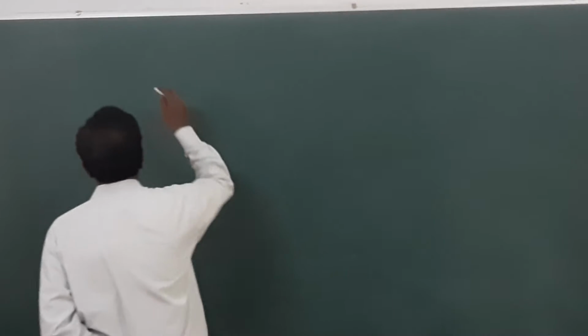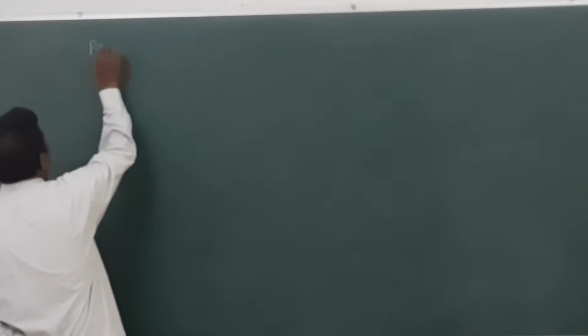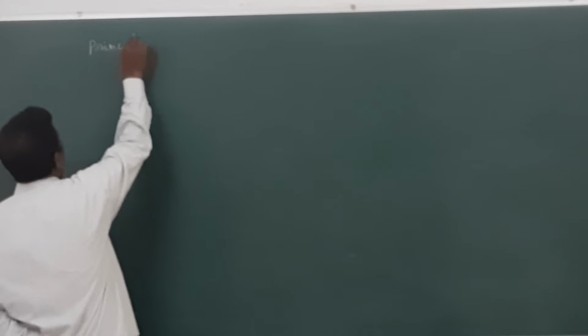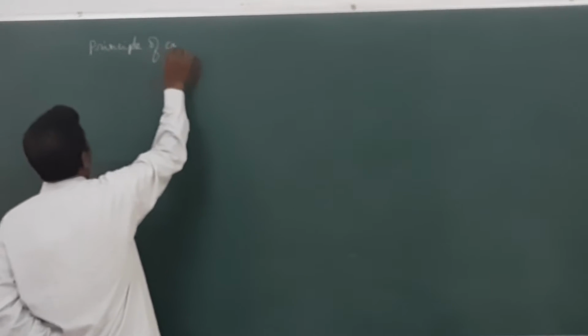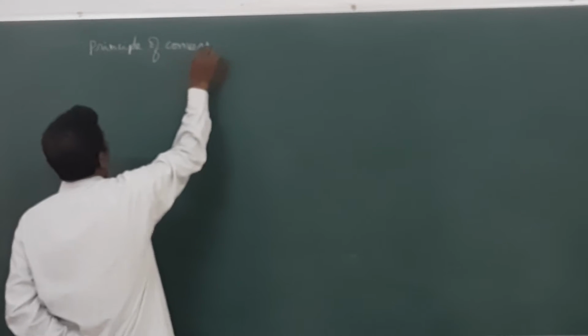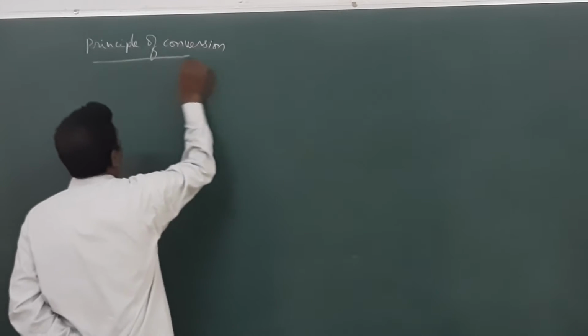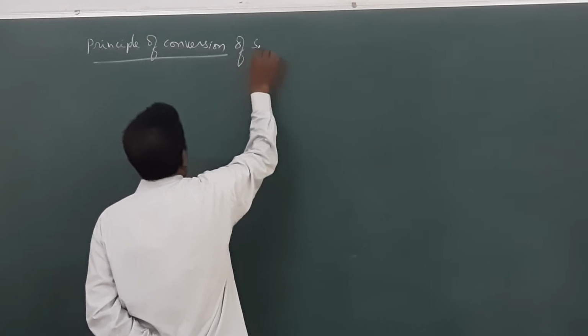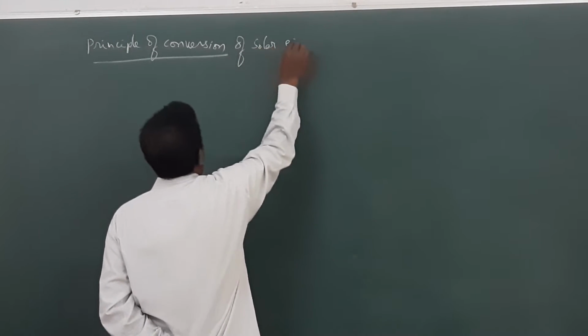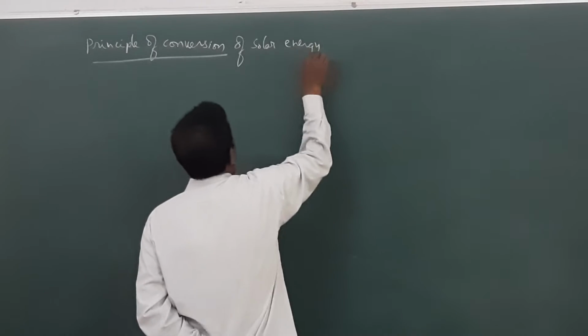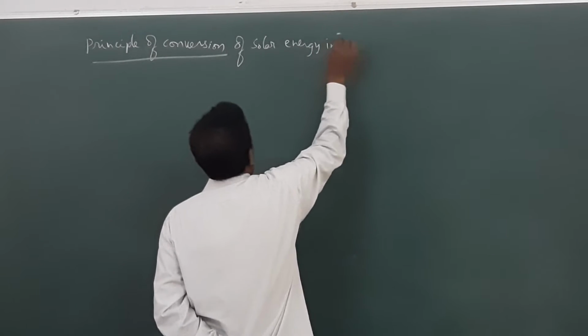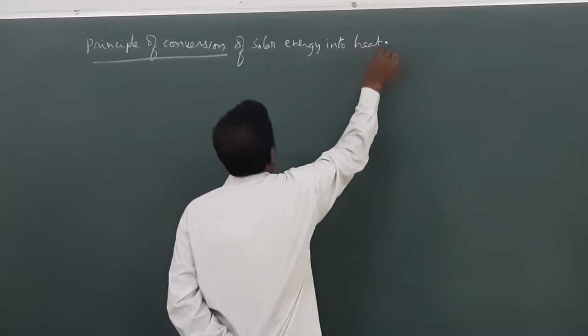So, the principle of conversion of solar energy into heat energy.